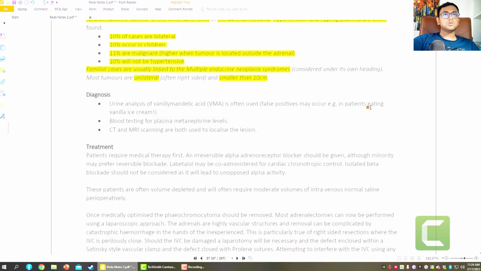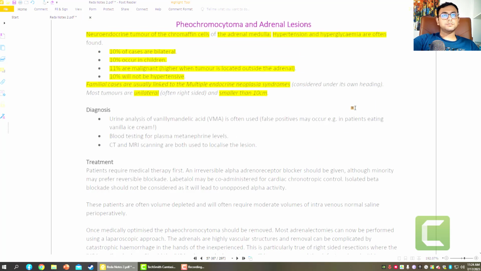Okay, so what are the parameters that we will find in pheochromocytoma? In that case, urine analysis for vanillylmandelic acid. This vanillylmandelic acid will be elevated, and it will be mimicked if the patient eats vanilla ice cream. Vanillylmandelic acid is sometimes raised, but that person is not affected with pheochromocytoma. So this is a false positive record.